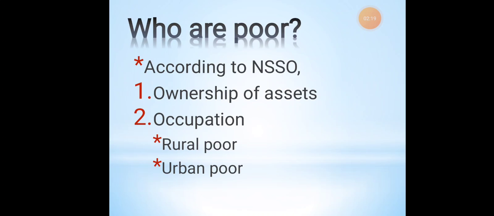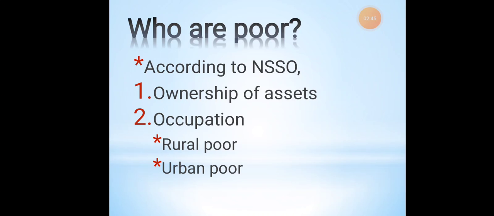Ownership of assets is about whether a particular individual has property or not. For example, if I have no property and stay in a rented house, that kind of people can be called the poverty level in comparison to the people who have property. That is a kind of comparison.